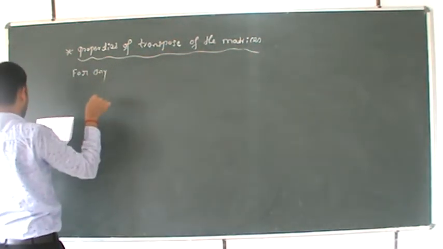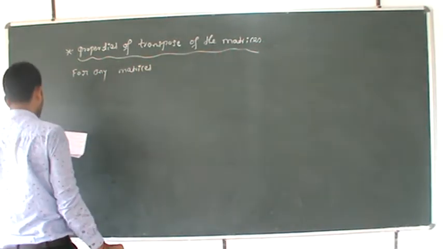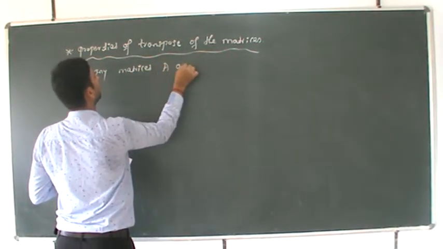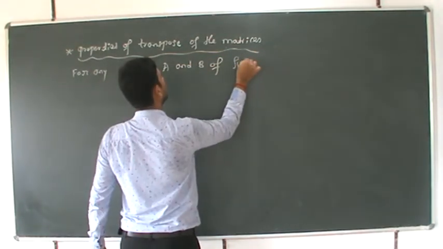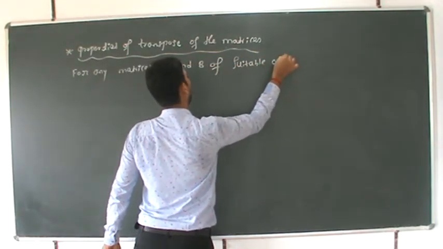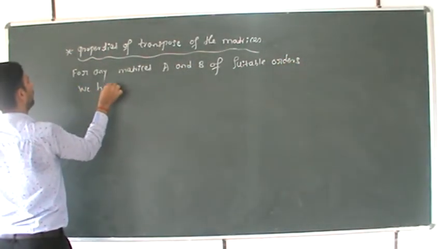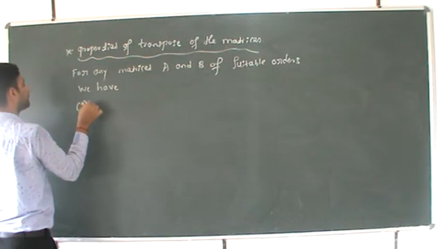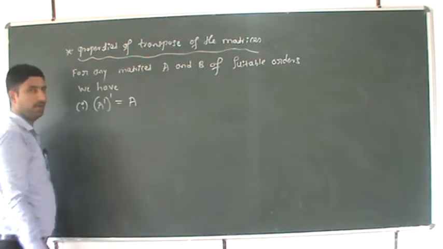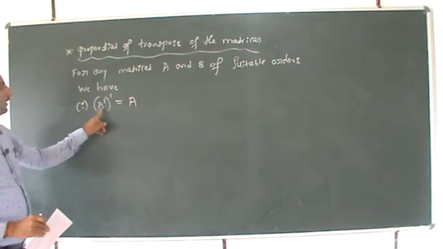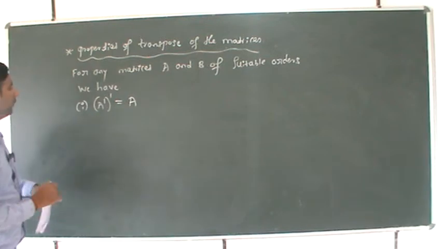For any matrices A and B of suitable orders, we have, first one: A dash whole dash is equal to A, what we call transpose of a transpose. A dash is the transpose, and its transpose is equal to A.